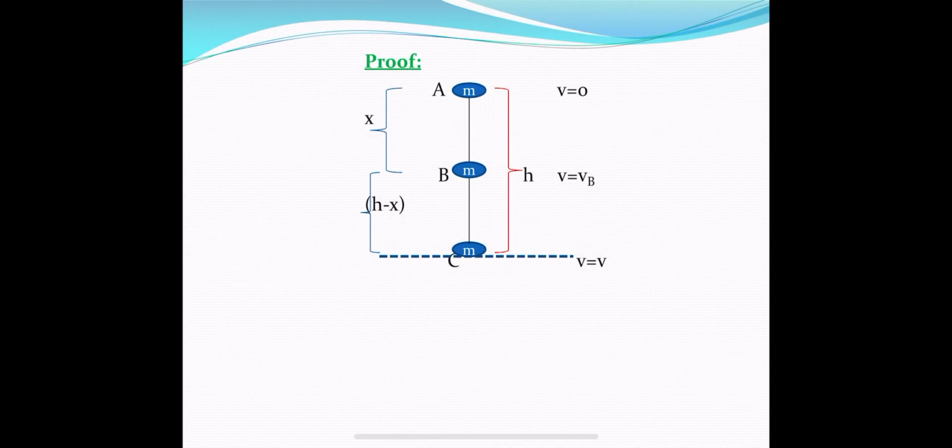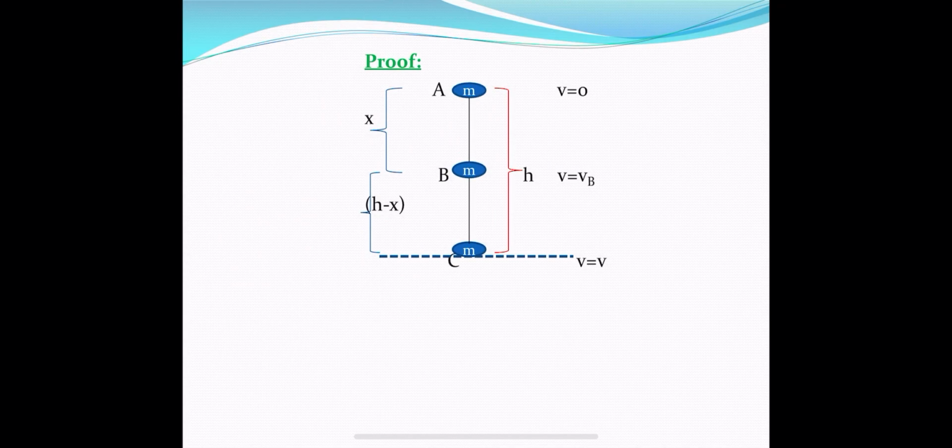In this case we have to prove that the total energy of the object is the same at all points in the path. At all points in its path, the total energy of the object should be the same. Then only we can say that the law of conservation of energy is true. But we cannot check for all the points. That's why let us choose 3 different points on the path of the object.